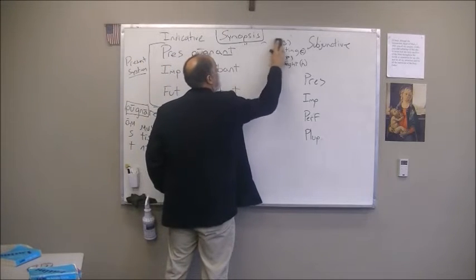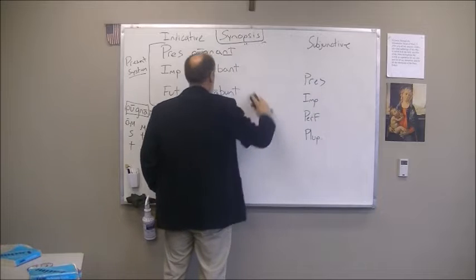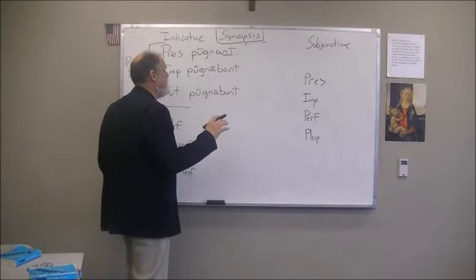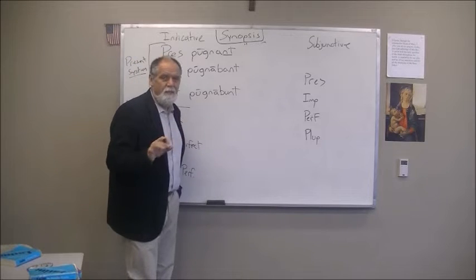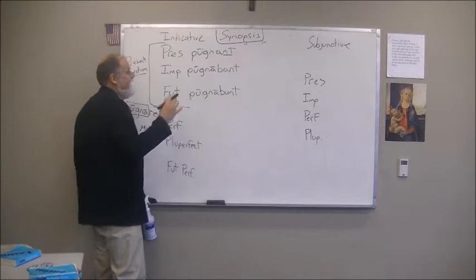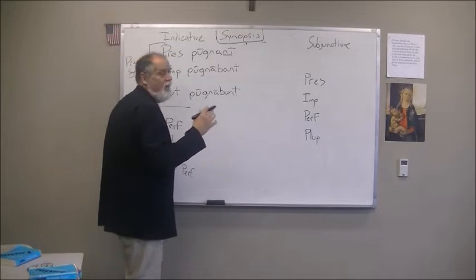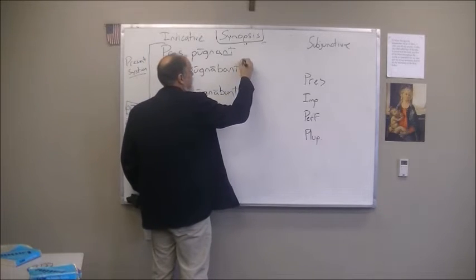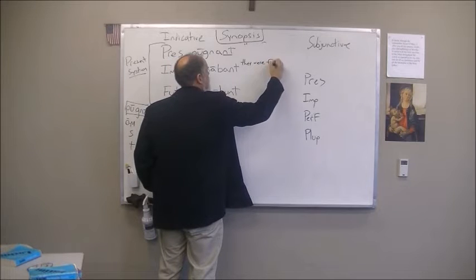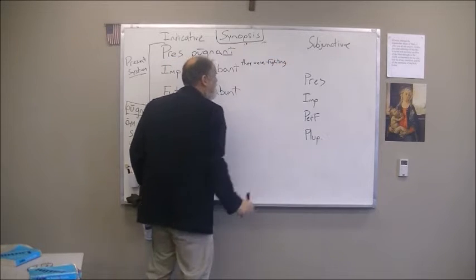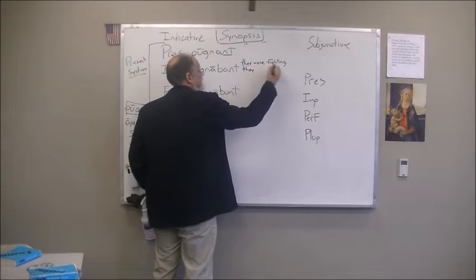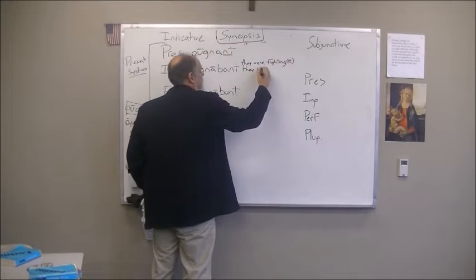Then, erase this so you don't get confused there. All right? We go to pugnabat. And pugnabat, again, we have different aspects. This action is not complete in past time. Perfect means complete. Imperfect, therefore, means that the action is not completed in past time. And the standard translation for this one, guys, is they were fighting. They used to fight. So that's the continuous in past time.